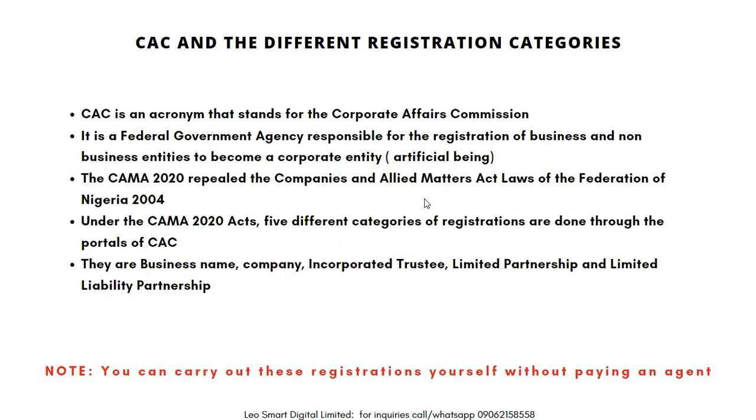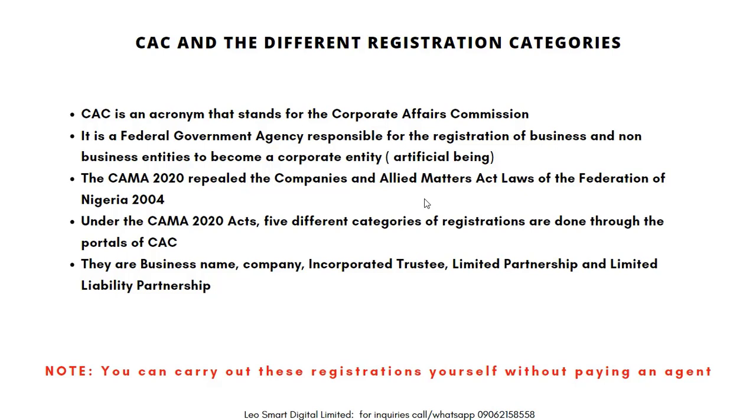And we'll look at CAC and the different registration categories. CAC is an acronym that stands for the Corporate Affairs Commission. As you know, it is a federal government agency responsible for the registration of business and non-business entities to become a corporate entity or artificial being. The Companies and Allied Matters Act 2020 repeals the Companies and Allied Matters Act, Laws of the Federation of Nigeria 2004. Under the CAMA Act, 5 different categories of registrations are done through the portals of CAC. They are business name, company, incorporated trustee, limited partnership, and limited liability partnership.